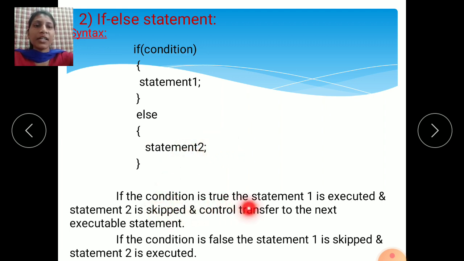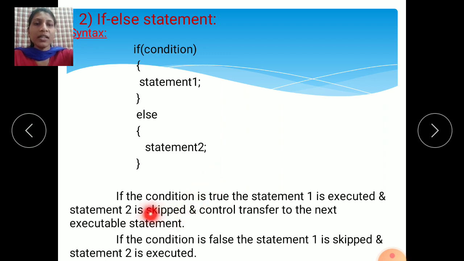If the condition is true, statement 1 is executed and statement 2 is skipped. If this condition is true, this part is executed and the else part is skipped, means it will execute only statement 1. If this condition is false, this statement is skipped. It comes to the else part, and whatever statements you have written in the else part will execute.